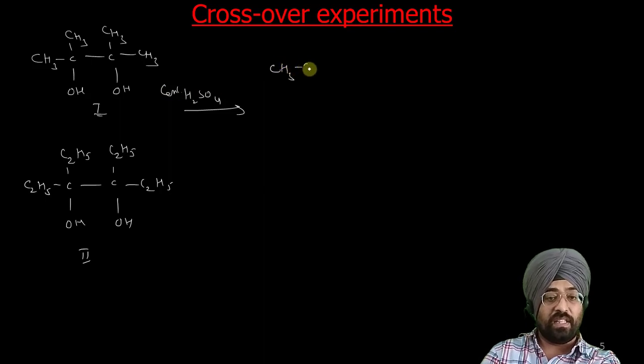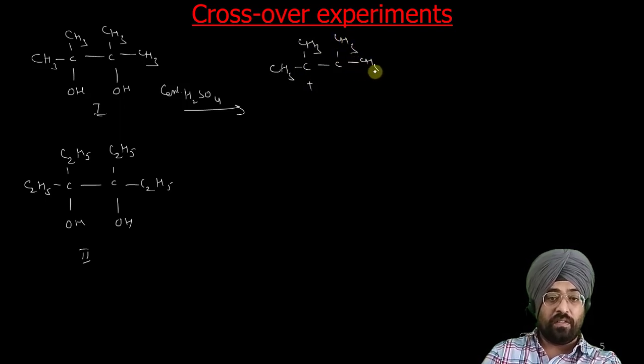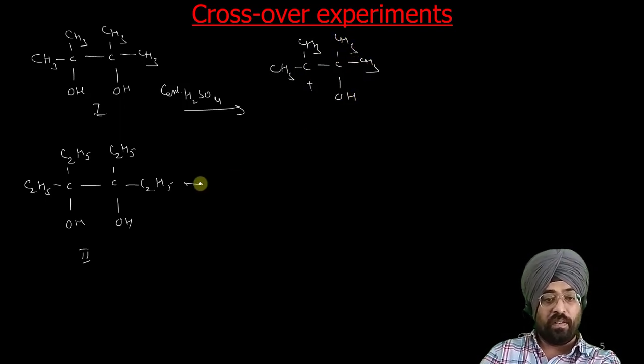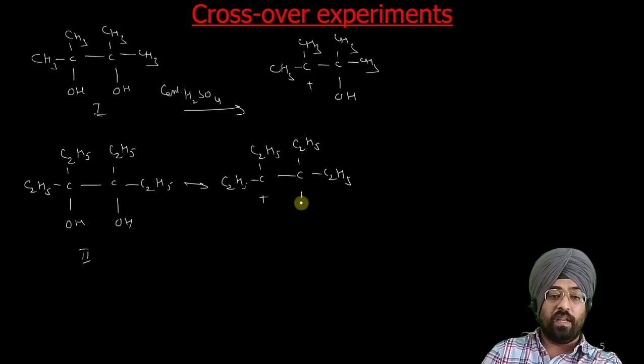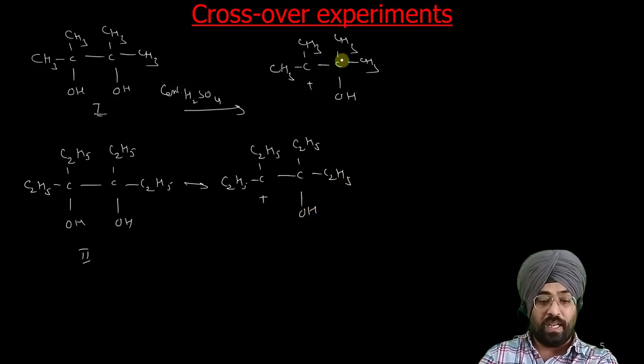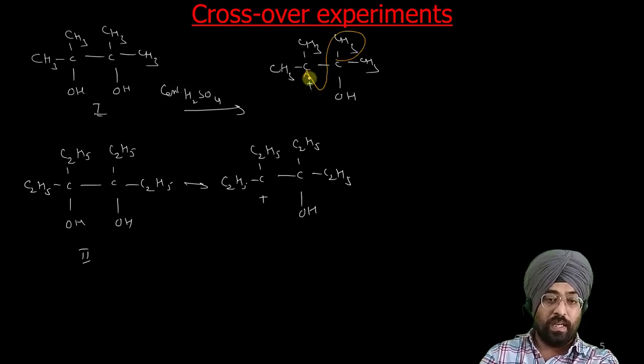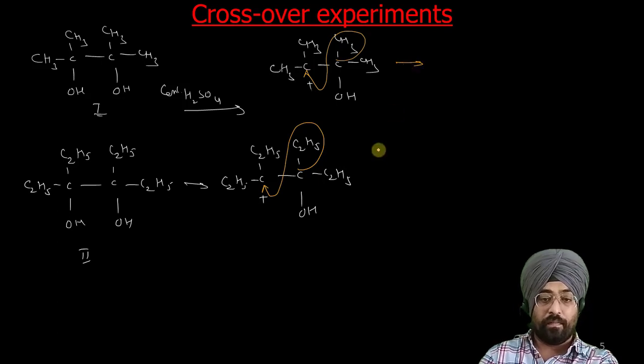First step will be CH3 positive, CH3OH, and from here what we will get? C2H5 positive, C2H5OH. Now in the next step what has to be done? We have to do this migration. This methyl group has to go here, this ethyl group has to shift here, so we get